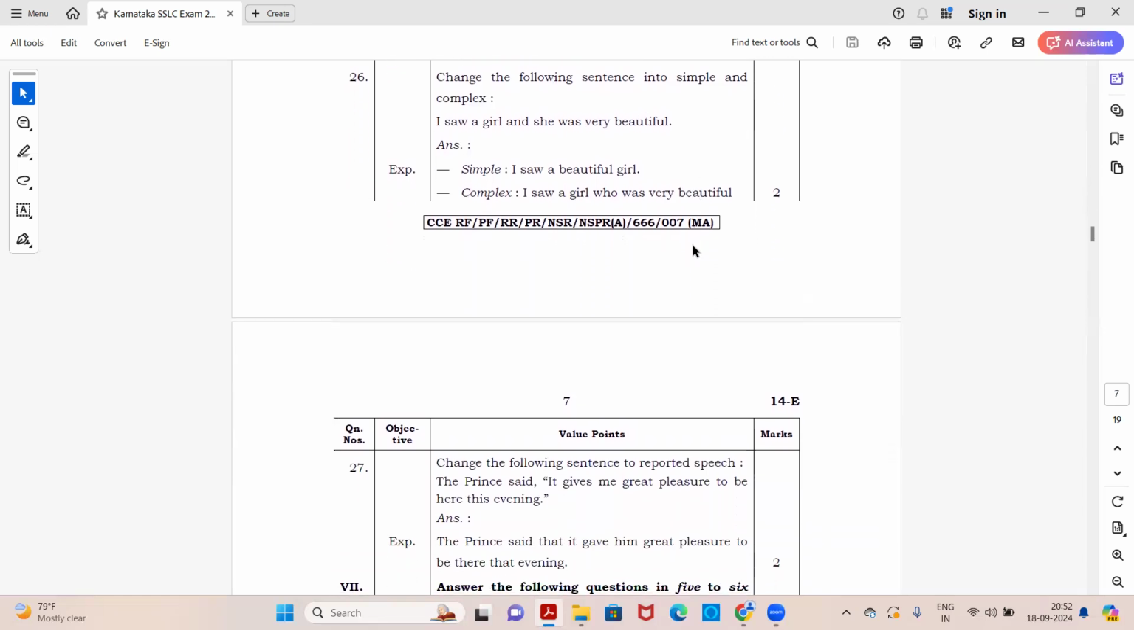Next question, change the following sentence into simple and complex. So the statement here is, I saw a girl and she was very beautiful. So this is in compound sentence. You need to make it into simple and complex. So in simple, you will write it as, I saw a beautiful girl. In complex, you will write it as, I saw a girl who was very beautiful. Okay, this is how you convert it into simple and complex.